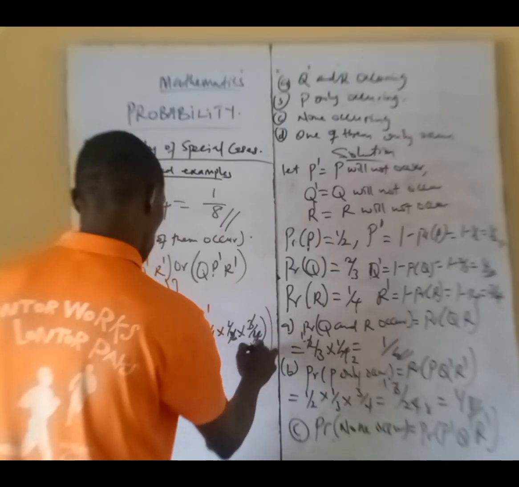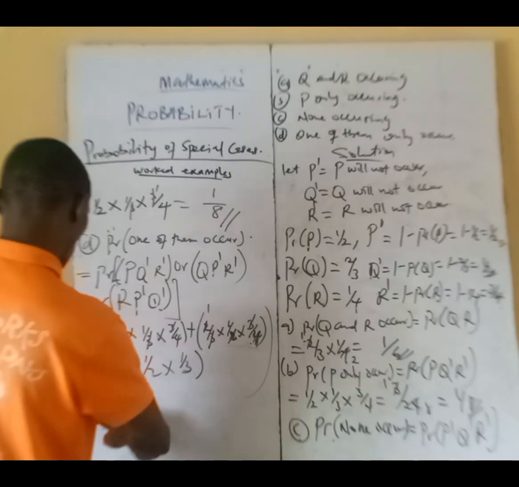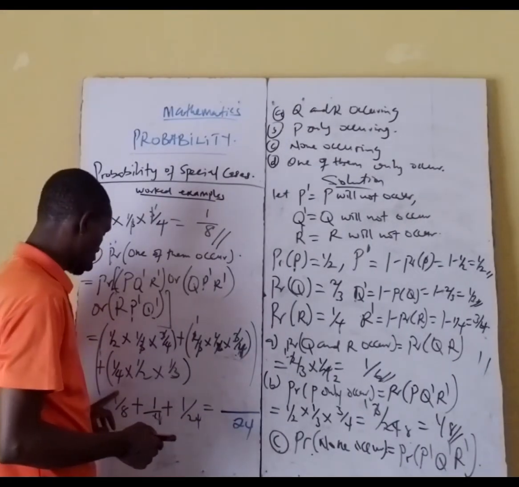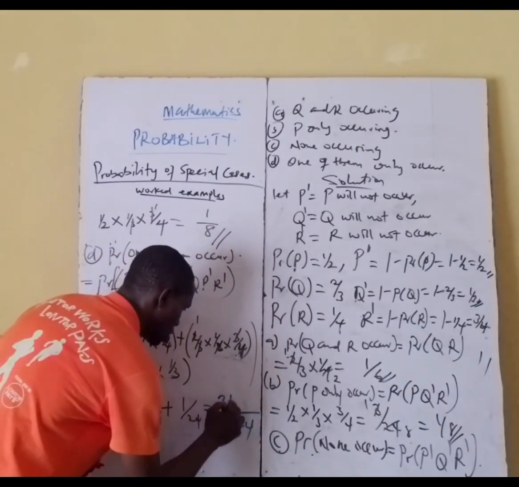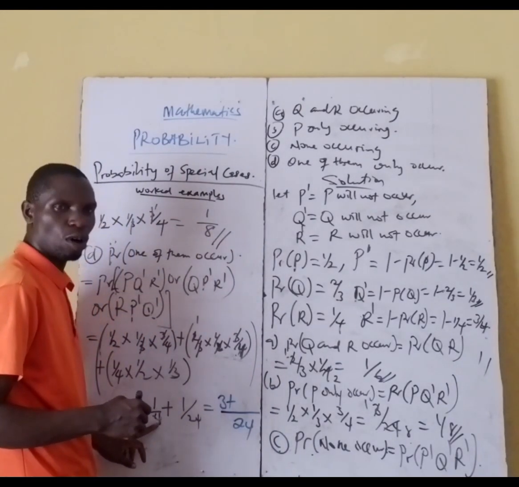This 4. Then you have 24 divided by 8, that's 3. 3 times 1, that's 3, plus 24 divided by 4, that's 6.